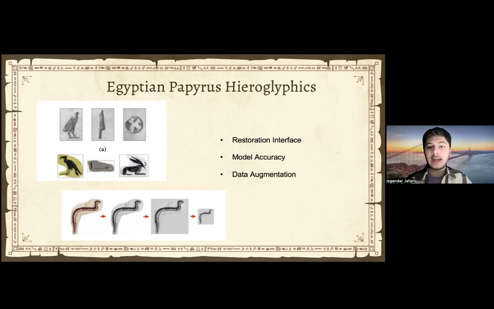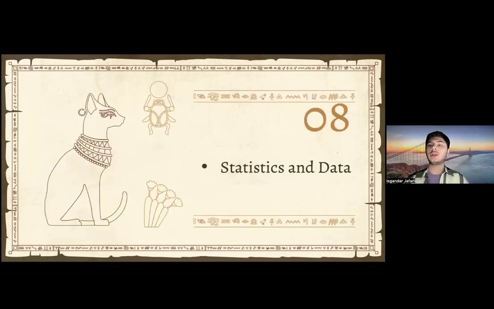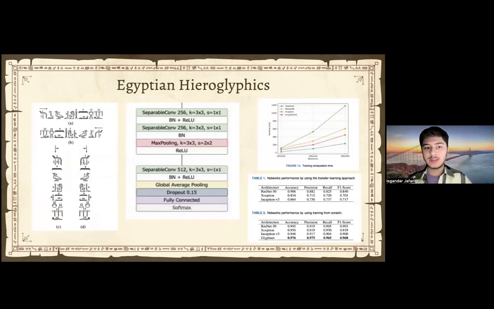Other than that, unlike traditional models, Ithaca had interpretable output. It would provide multiple meanings to what the text could actually mean. So researchers had more insights. Now, I would talk about statistics and data, which I completely took from the papers. So this is about Egyptian hieroglyphics.